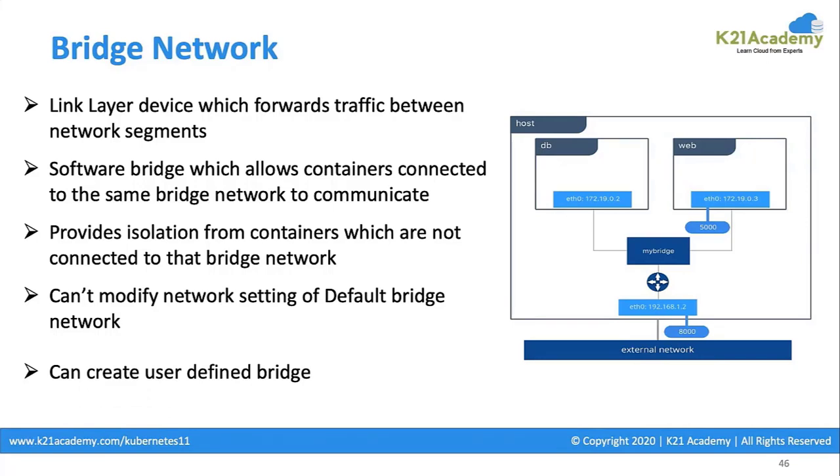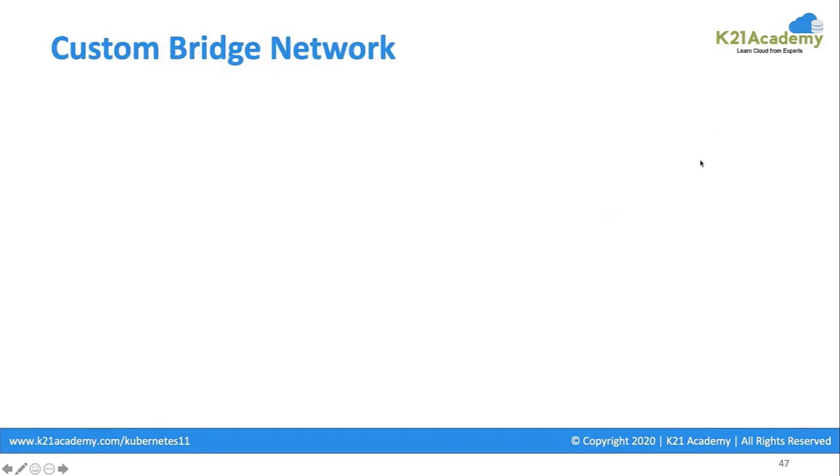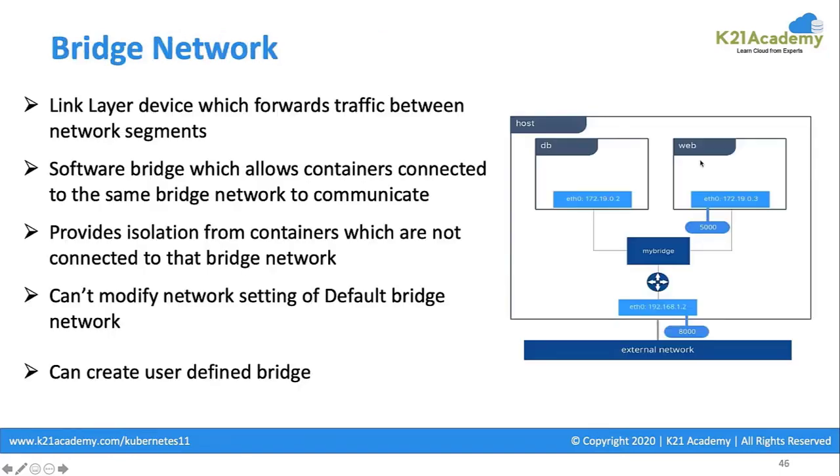And if you want a different IP address range for your containers, or you want to customize anything, you can rather create a custom network. So in this picture, you would see that I have depicted a custom bridge called my bridge, and there are two containers running on it, the DB and the web. DB has got the .2 IP address, web has got the .3 IP address, and they are both hosted on the bridge network, and that falls down to this Ethernet interface, which is the ETH0 interface of this server.